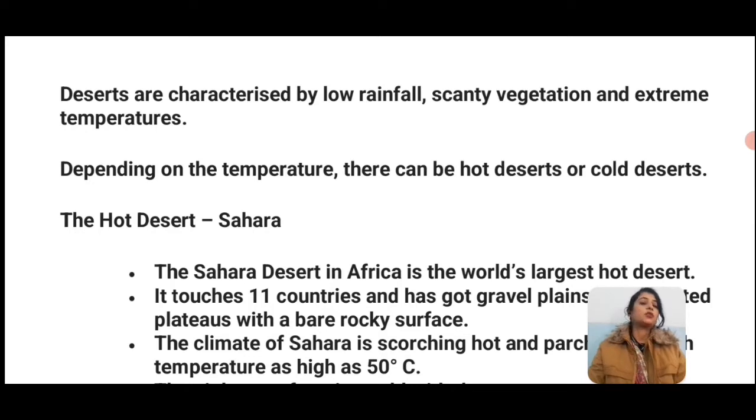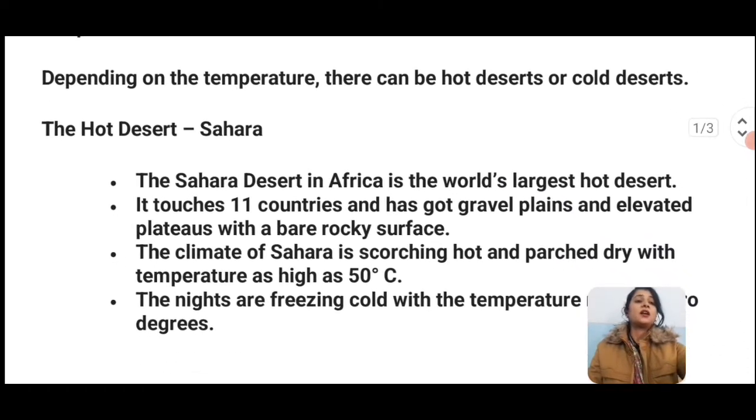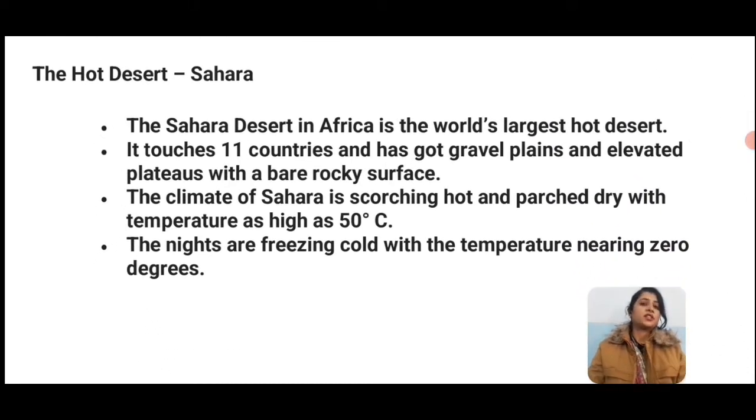Firstly we are discussing the hot desert, that is Sahara. Sahara is the largest desert in the world. The largest hot desert is Sahara. After Sahara, do you know in our country there is also a desert? In Rajasthan there is a desert, we call it the Thar desert. But if we're talking about the world, the largest hot desert is Sahara.